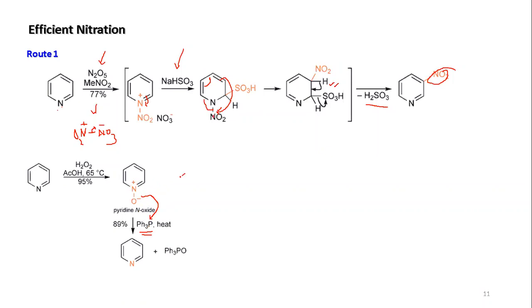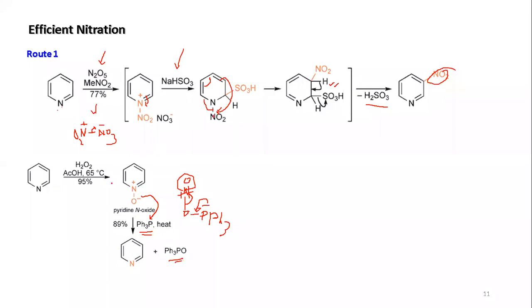So what you'll have ultimately, let me show you here. You have pyridine with a positive charge, so O minus will be connected with PPh3. So the O minus is attacking, and you have a positive charge here. So this negative is falling here, and this is opening. Phosphorus has an affinity towards oxygen, so it will be taking off the oxygen. Triphenylphosphine will be converted to Ph3P=O, and ultimately, pyridine will be free.